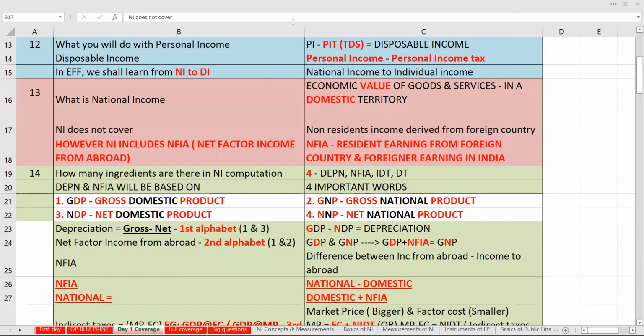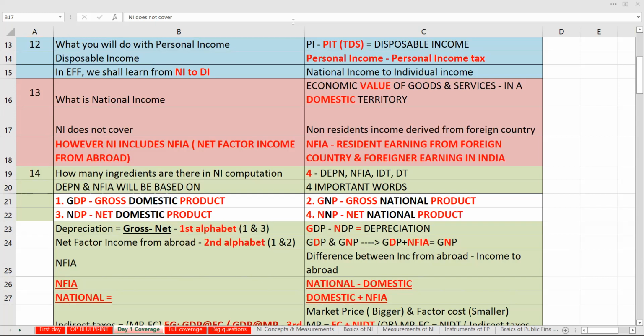What words will be there? The 4 important words are GDP, GNP, NDP, NNP. I hope you are able to see that in white. Gross domestic product, gross national product, net domestic product, net national product. These are the 4 things that you will have when it comes to your ingredients. So there are 4 important words: GDP, GNP, NDP, NNP.